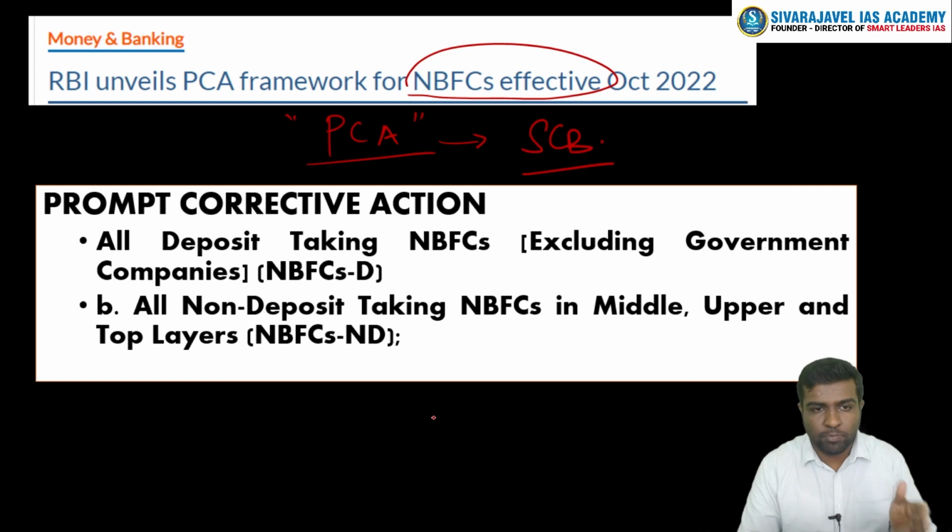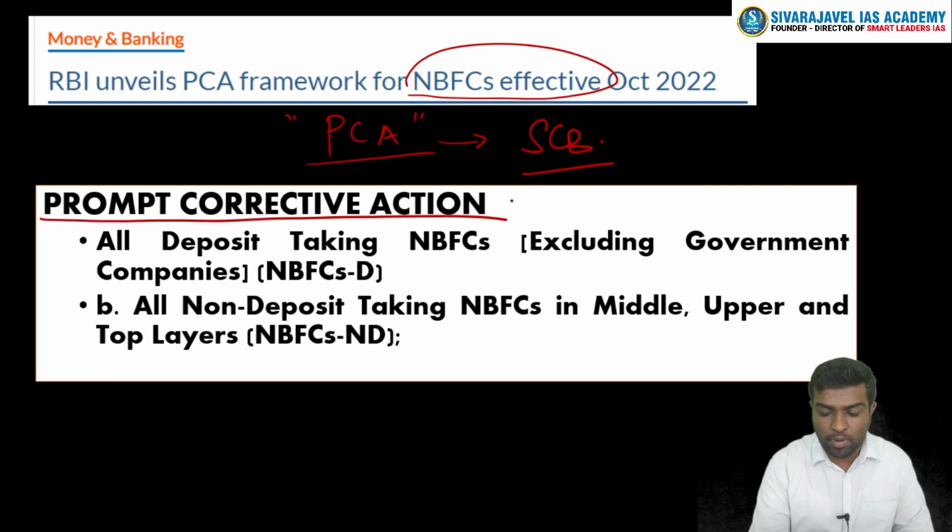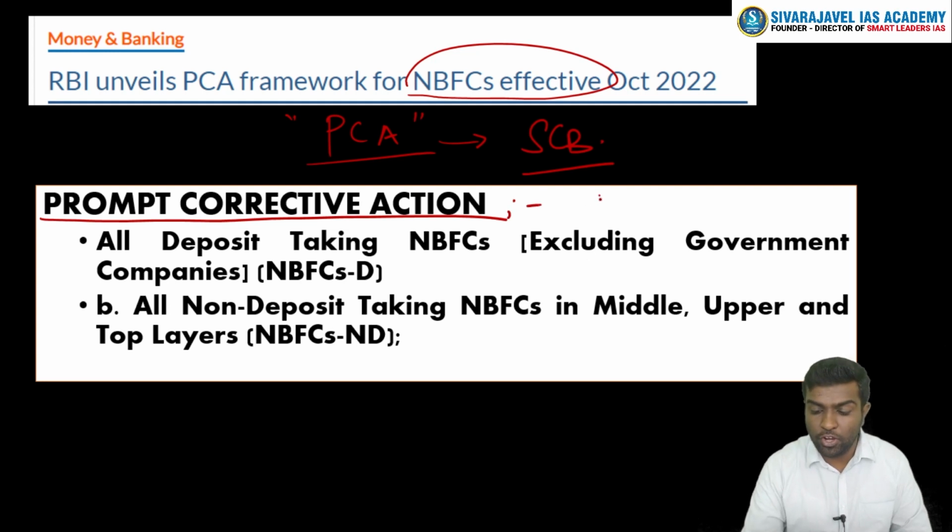Due to persistent problems in NBFCs, starting from the ILFS crisis till now, there has been talk in the RBI that they should put in a mechanism to also monitor their financial strength. So the RBI has come out with a detailed prompt corrective action plan, the PCA norms for NBFCs.